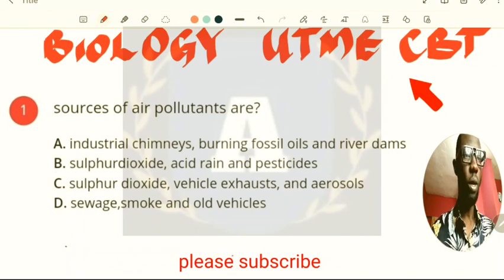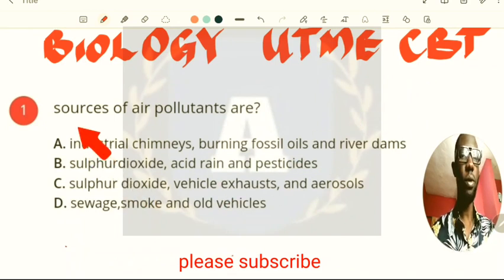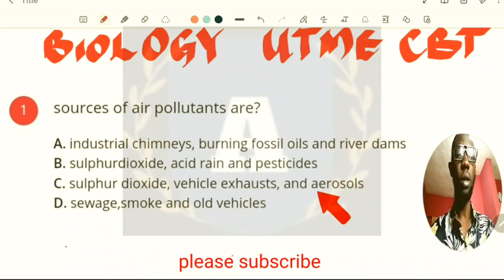So now what do we have for the first question, which says sources of air pollutants are, okay, so you look at your options critically so you will be able to choose your answer conveniently. So we have sulfur dioxide, we have the atmosphere, vehicle exhaust and aerosol. They are the correct answer for that question.